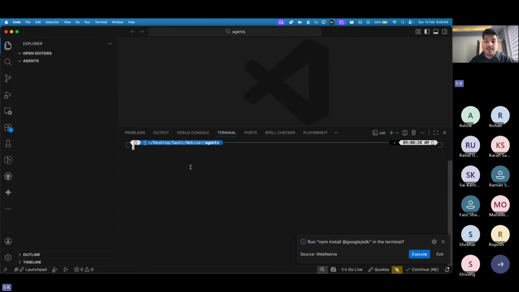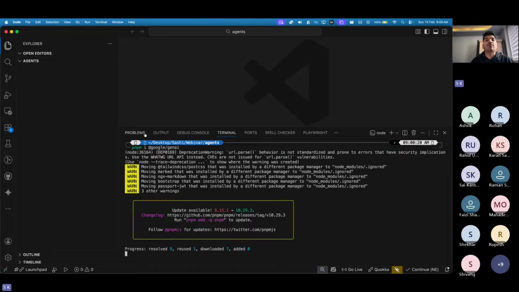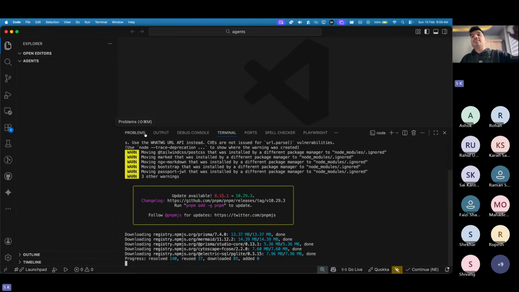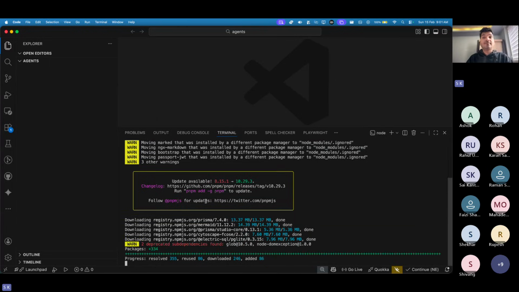For that, first we need a package, right? So we say npm. Oh, wow, this guy already knows, but I'm going to use pnpm install. What was that package name? @Google, was that Gen AI or ADK? Oh, it was ADK. Google/ADK. I cannot see my screen because I have a mobile phone in front of me, so I need to always go and check what the command is. Okay, let it get done.